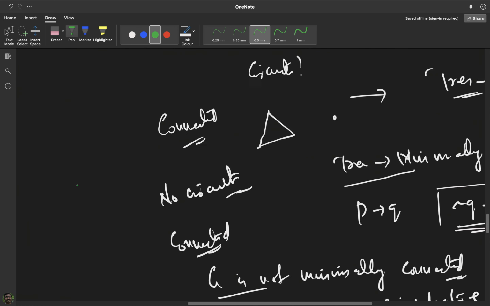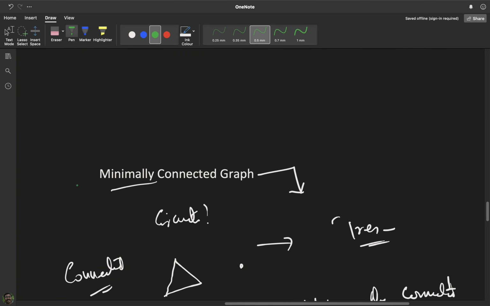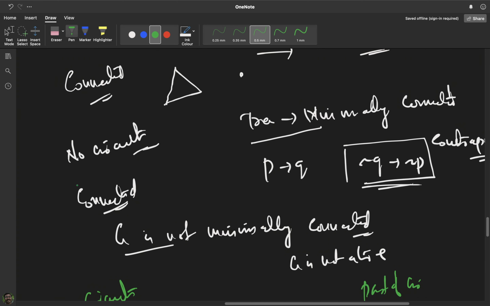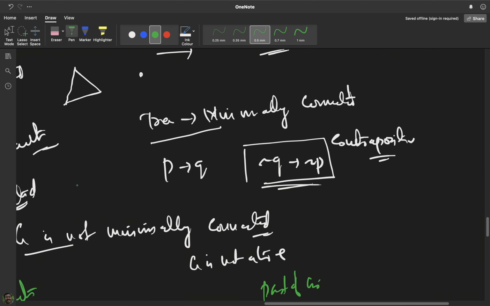What are they? First we showed that a minimally connected graph is a tree. In the reverse direction, I took a tree. So the graph was obviously connected, and I want to show that it is minimally connected. So I suppose G is a tree. Then it is connected, and I have to show that it is minimally connected.